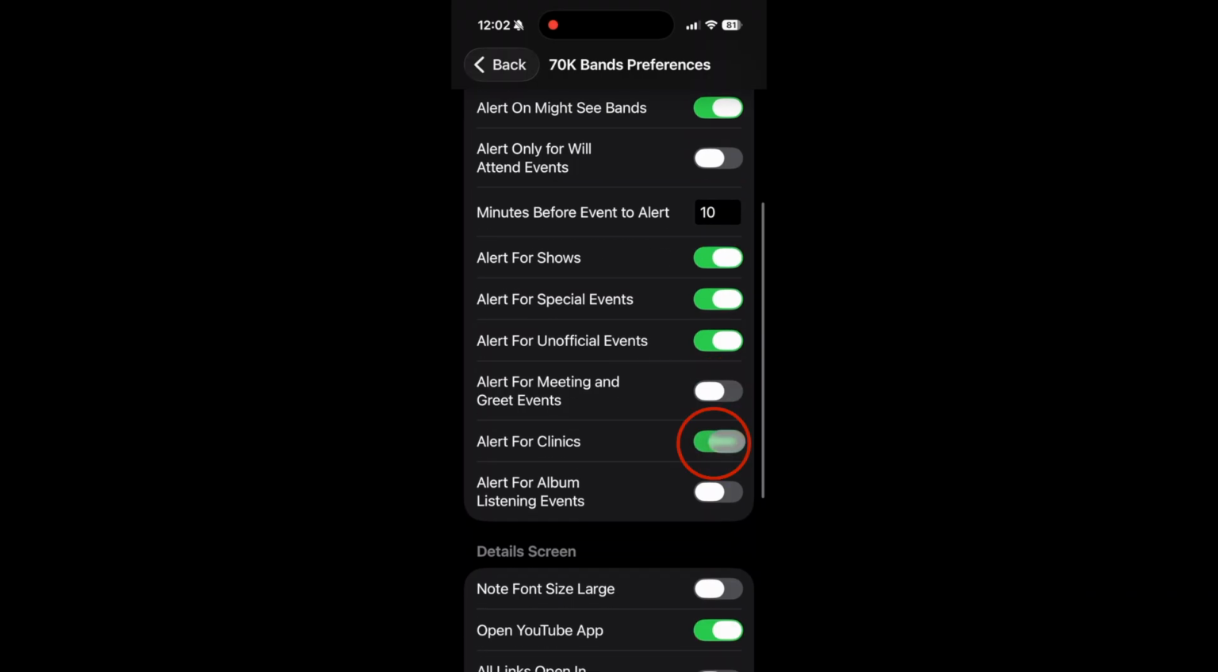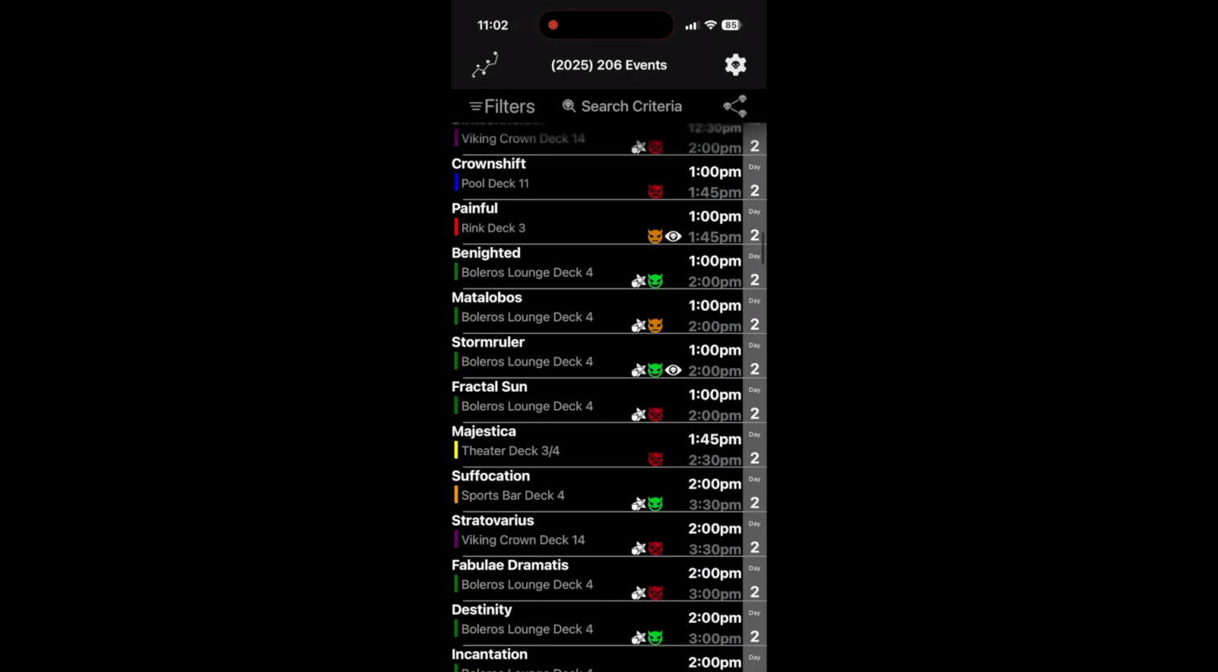There are two other features that can be very, very helpful. One is sharing your profile. This lets you send your must, might, won't, and attended preferences to your friends.